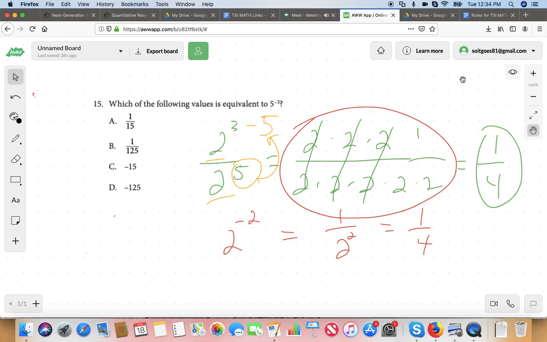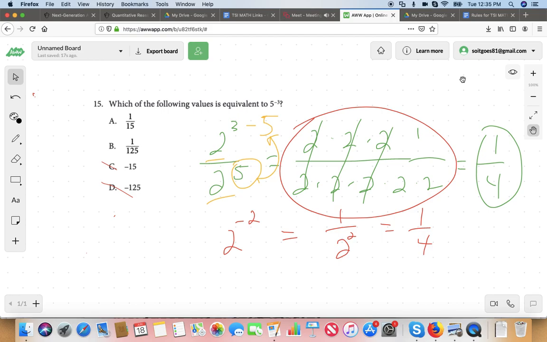Number C. Yeah, absolutely. C's gone. And what else? Letter D. You're good. D is gone as well. Absolutely. C and D are gone. So I know we're just not dealing with negative numbers. We're not dealing with a negative answer. It's going to be a fraction, but it's not going to be negative. Just because it's a negative exponent doesn't mean it's a negative answer. In fact, it's probably not.